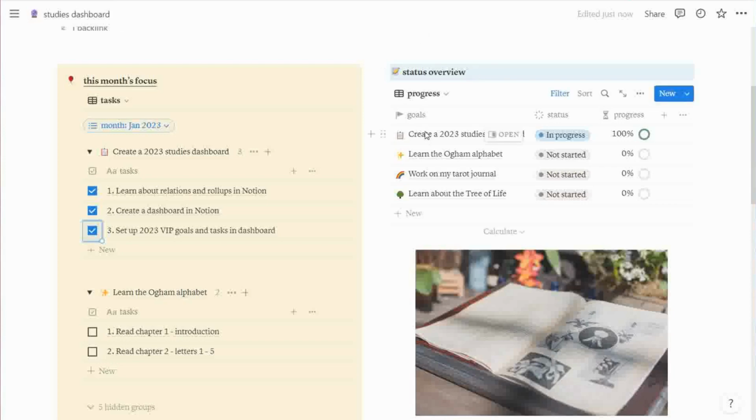I intentionally only chose a few goals here, and these are what I call my VIPs or my main goals. I do have more projects or goals queued up that you will see later on in the bottom section, but I didn't want to overwhelm myself for now at least. And if things go well and I have the capacity to work on more goals, then this area will reflect the updated goals.